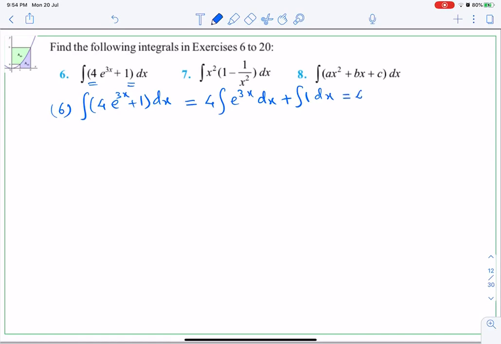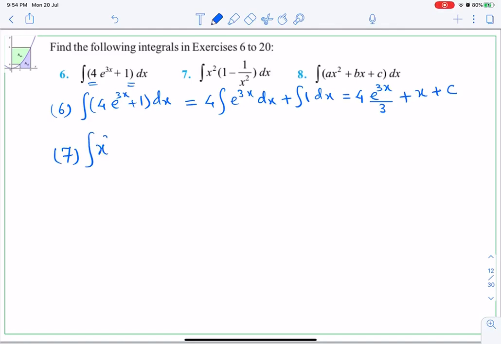Now 4 as it is, integration of e raised to 3x is e raised to 3x divided by the coefficient of x, 3, then plus integration of 1 will be x plus c. As the derivative of x is 1, therefore integration of 1 is x. So this is the 6th.